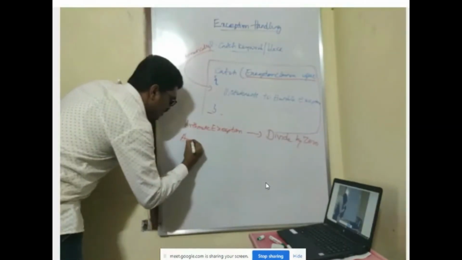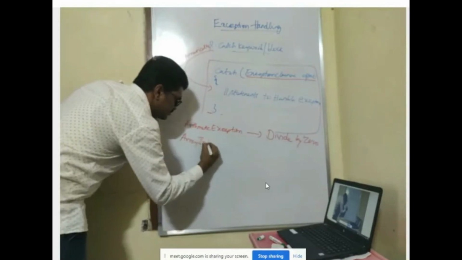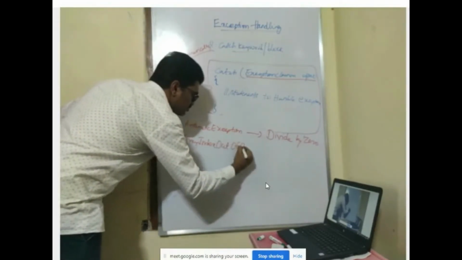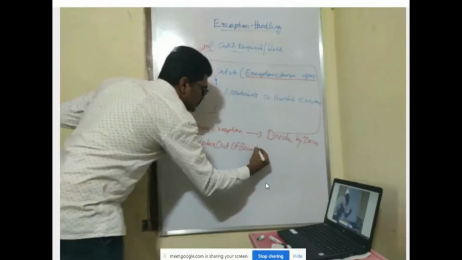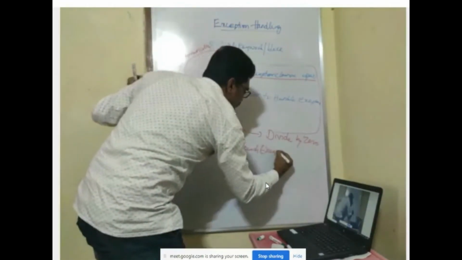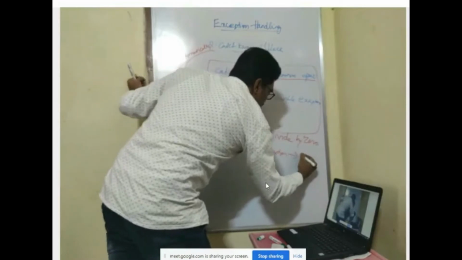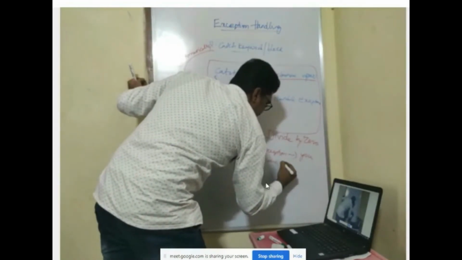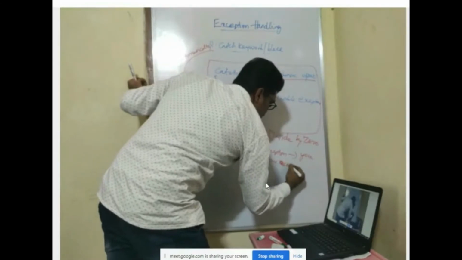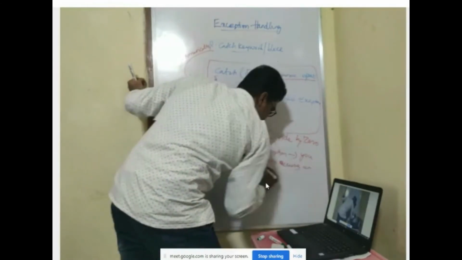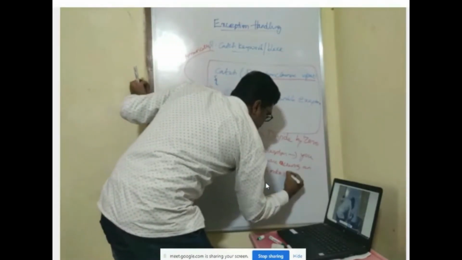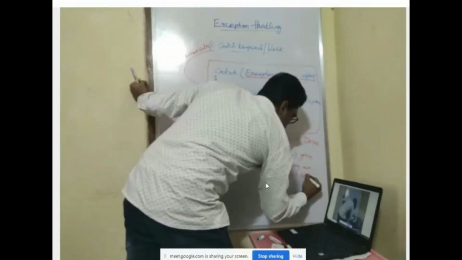Similarly, ArrayIndexOutOfBoundsException occurs when you access an array index which does not exist.